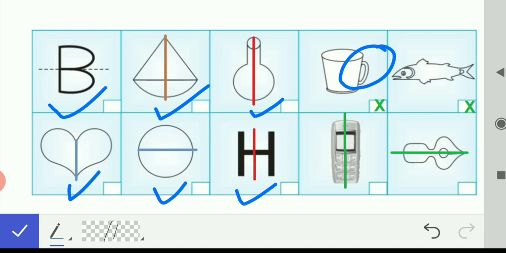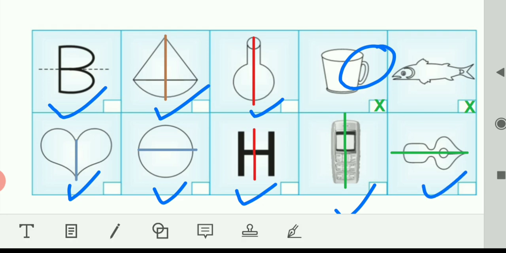Again, this mobile phone, we can do it because we are not able to look at the numbers. If there are numbers, then we cannot say that the phone is symmetrical. But as we are not able to see numbers, if there are only buttons, then this picture is symmetrical. And the last is this nib. You can see that this nib is again symmetrical.